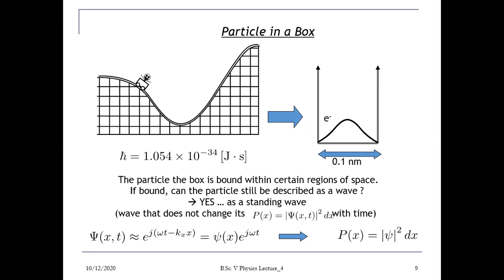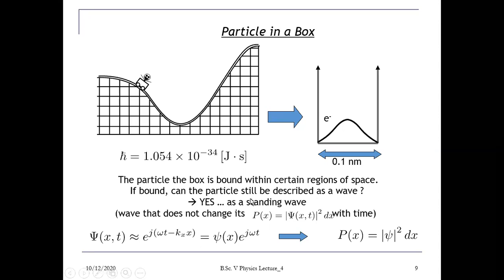So this particle in this box is bounded with the two boundaries. That is, it is present in a certain region of space. So if it is bound, the question comes to mind: can the particle still be described as a wave? If this particle is bound in the boundary of a one-dimensional box, can it be described as a wave? The answer is yes. And how is it described?